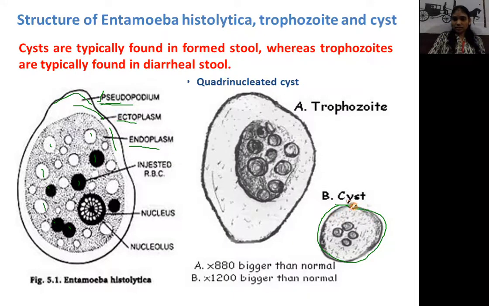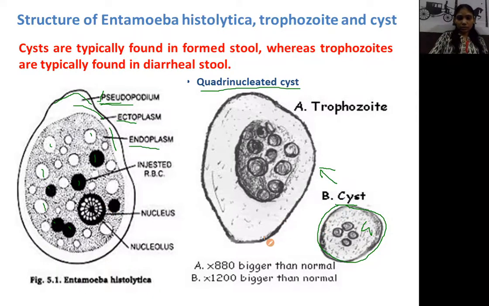Okay, this is a cyst, encystation, which consists of these 4 nuclei here. Okay, 4 nuclei आहेत, and because of that, that cyst is called the quadrinucleated cyst. When that cyst breaks down, the process is called excystation. After excystation, the trophozoites come out. त्याच्यामधून trophozoites बाहेर येतात. Okay, so these are the important stages of Entamoeba histolytica.